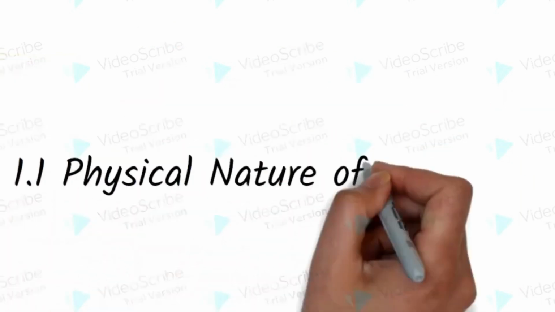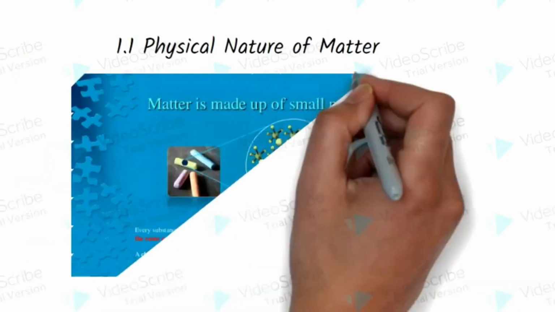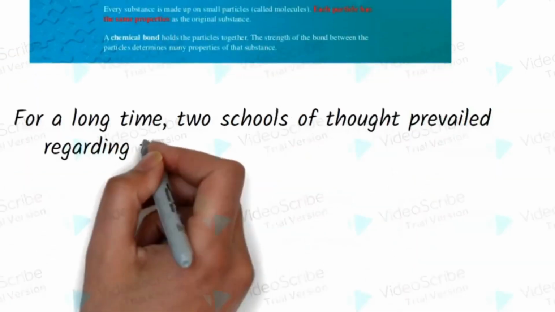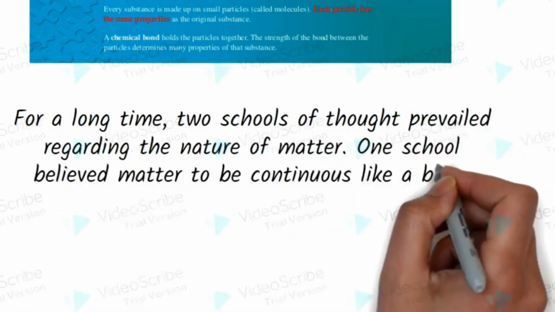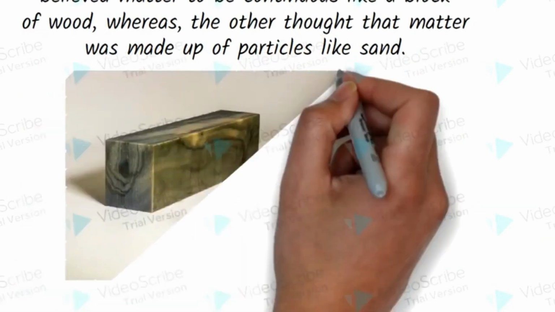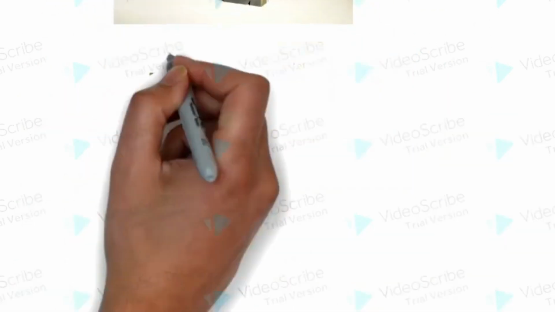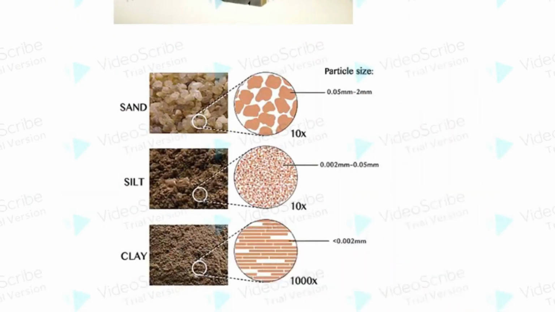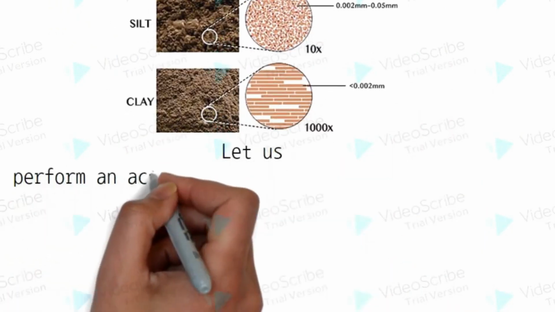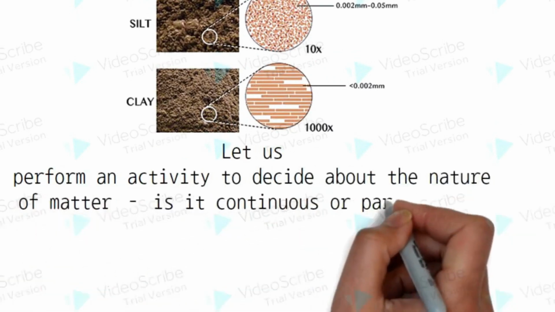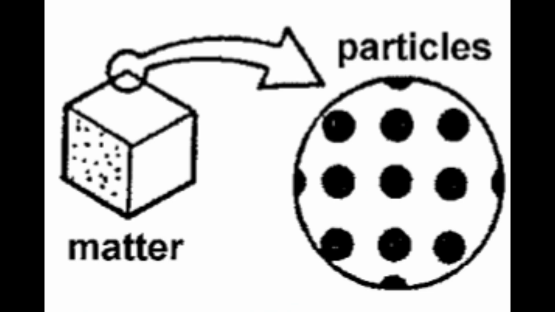1.1 Physical nature of matter. Matter is made up of particles. For a long time, 2 schools of thought prevailed regarding the nature of matter. One school believed matter to be continuous like a block of wood, whereas the other thought that matter was made up of particles like sand. Let us perform an activity to decide about the nature of matter. Is it continuous or particulate?